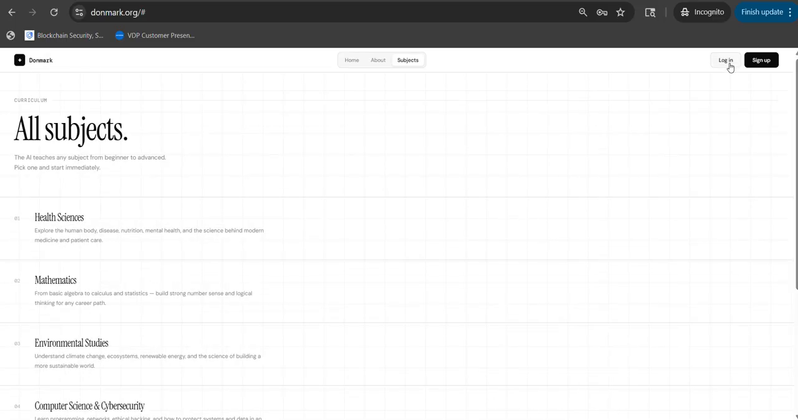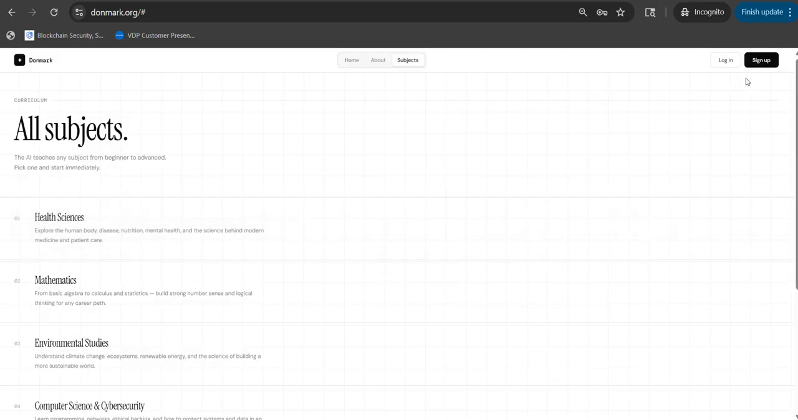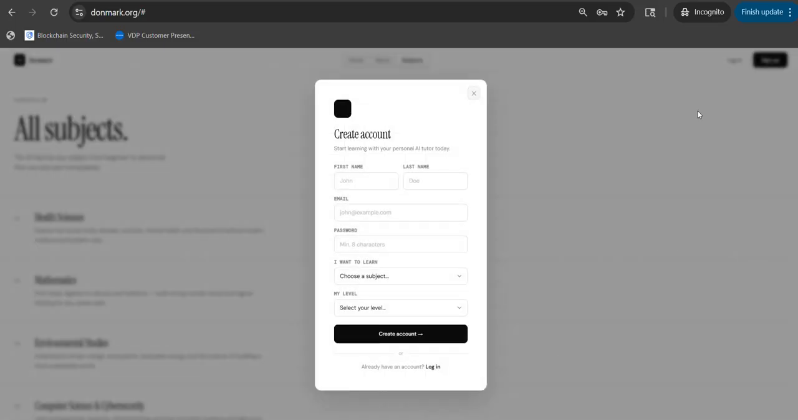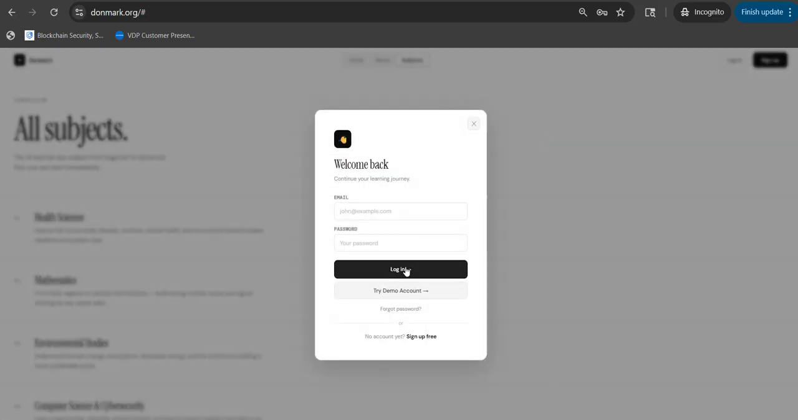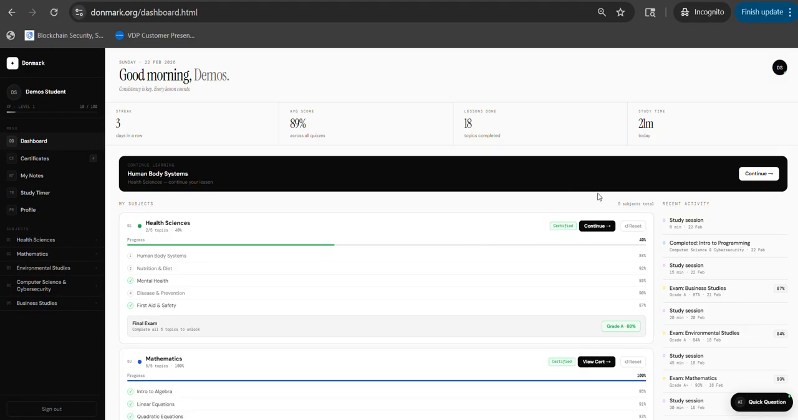So clicking on it, we have an option to log in and also try a demo account, and also we have the option to sign up. But currently we're going to be using login and try demo account, so it's automatically going to log you in. So I'm going to be demonstrating with one of the subjects.